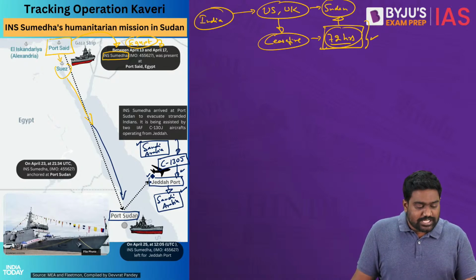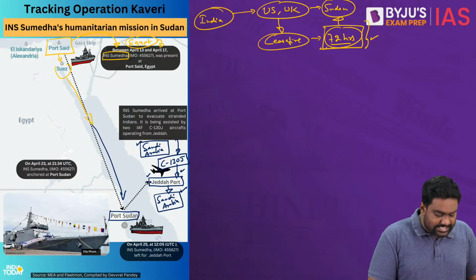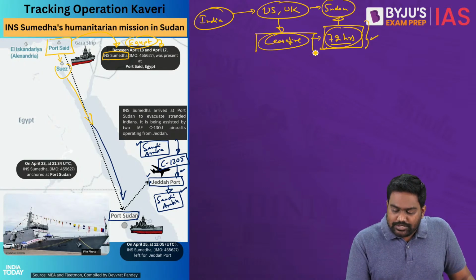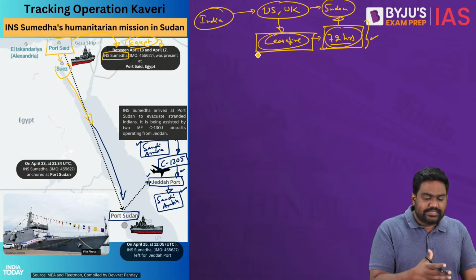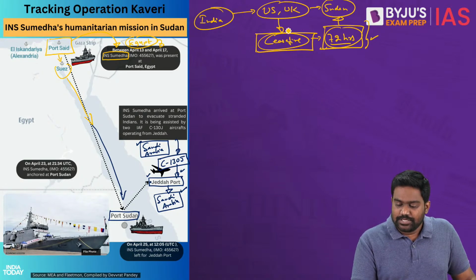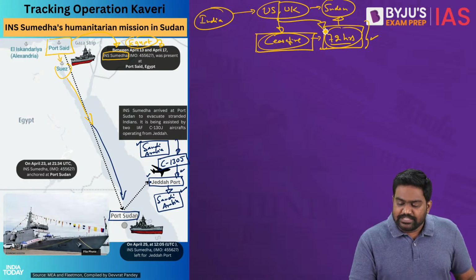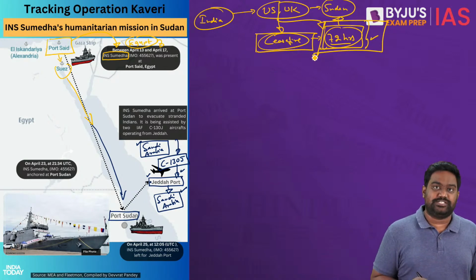But the problem was there was no break in fighting. And the violence was so intense that it would be risky to carry out the evacuation. So all countries desperately wanted a ceasefire because every country had their citizens trapped here. To carry out the evacuation, they wanted a ceasefire in place. The US, which is very influential in Sudan, has managed to convince both the fighting parties to halt the war for at least 72 hours.